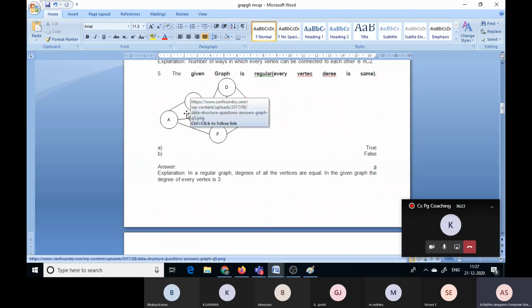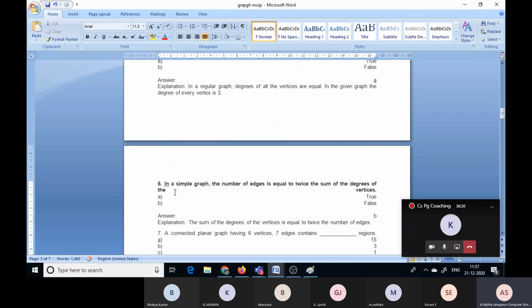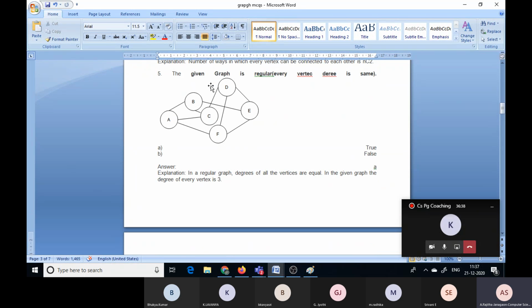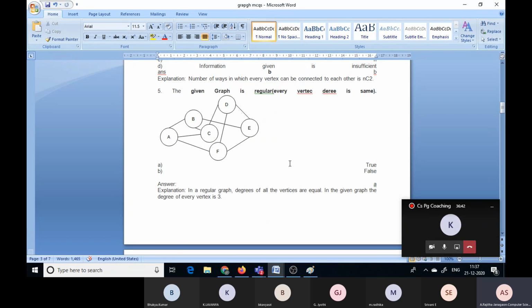There are no self loops and no multigraph, that means self loops and multi graphs should not be there. Then we can call it a simple graph. So this is possible in an undirected graph.